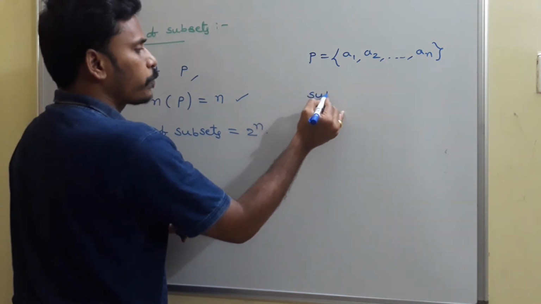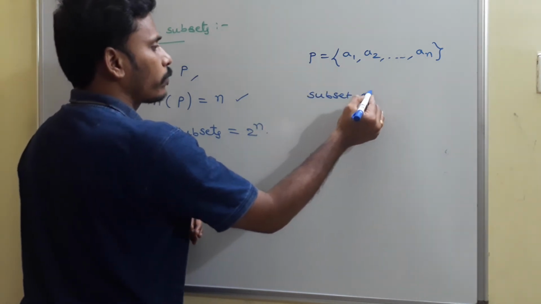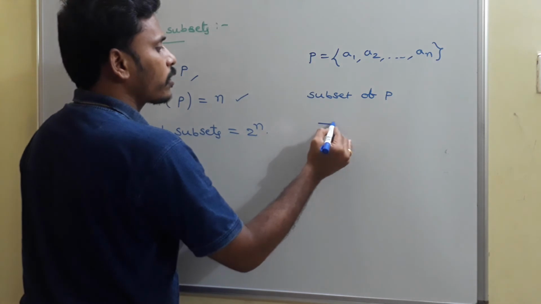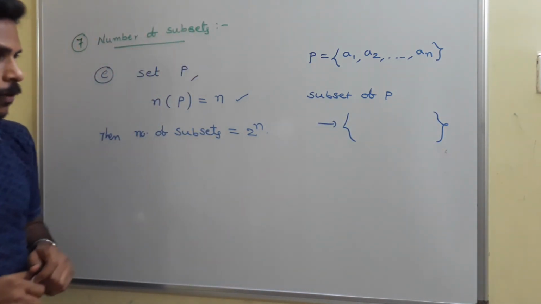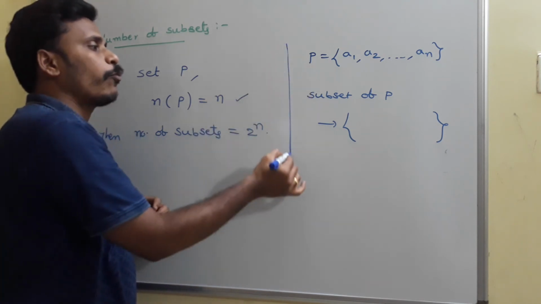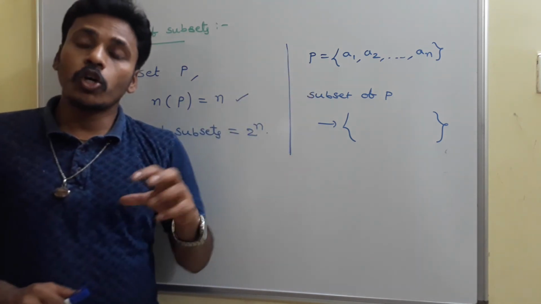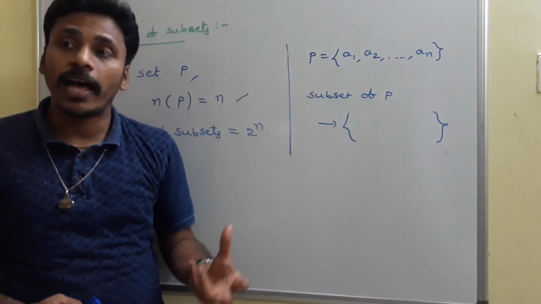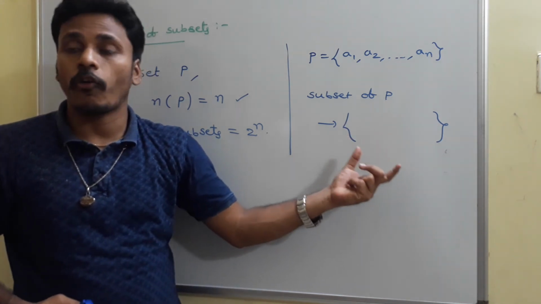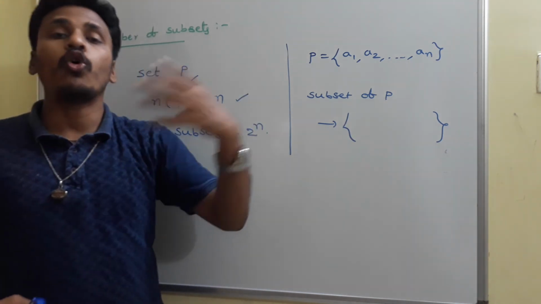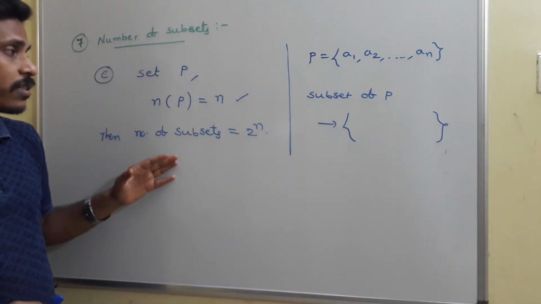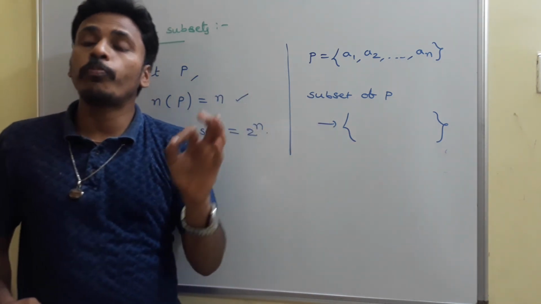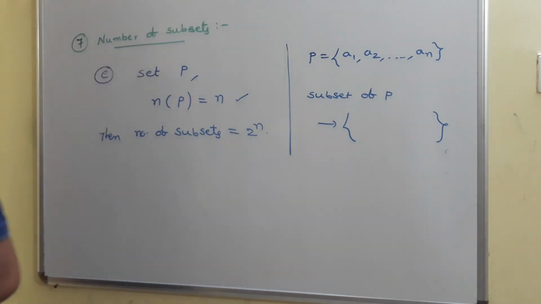Now, a subset of P I need to find out. How many chances I have to make this subset of P will give us the number of subsets. Is it clear? So as per this discussion, I have 2 power n chances to get the number of subsets.